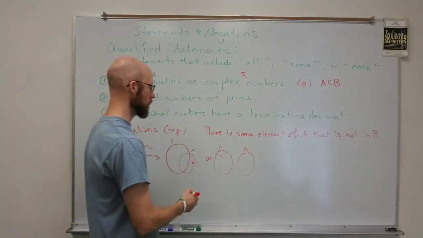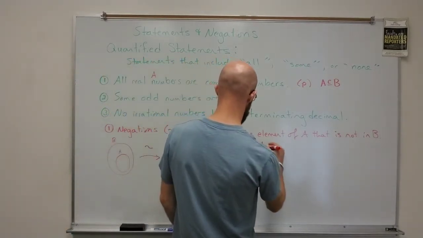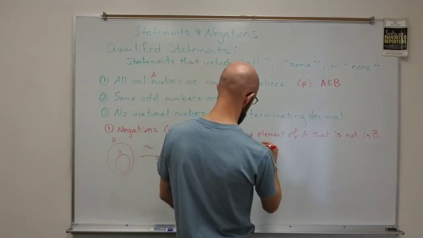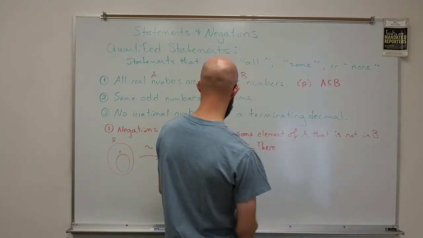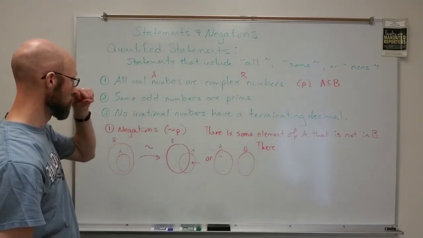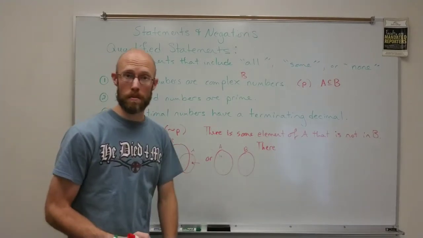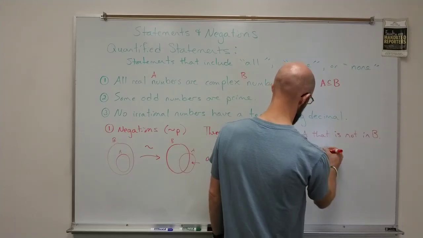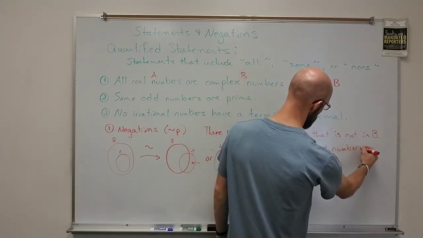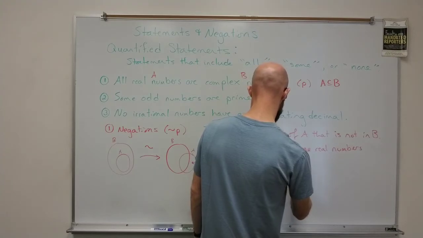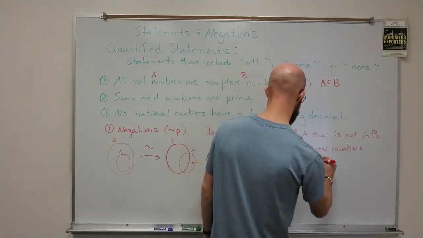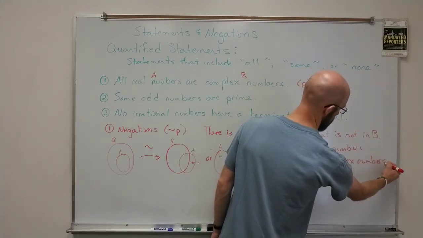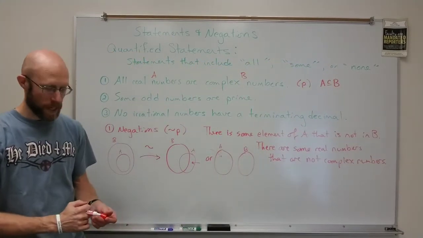The negation would be, there are some real numbers that are not complex numbers, right? There are some real numbers that are not complex numbers. Okay. That would be the negation.